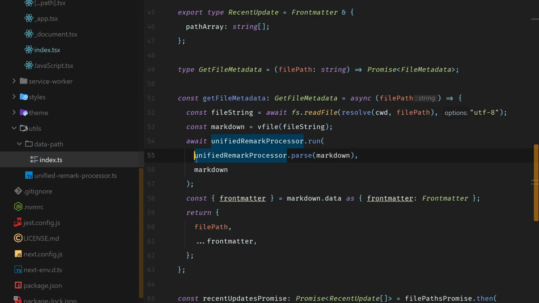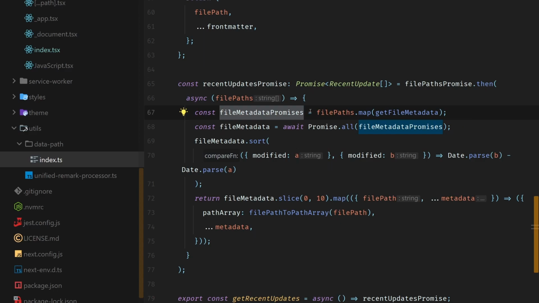So the next thing I do is I parse that markdown file and I pass that as well as the VFile into this unified remark processor function, run it, and then the front matter gets added onto the markdown VFile under data. So I can get the front matter and then I return that along with the file path. So that is what is returned here, but they're promises. They're not the data itself.